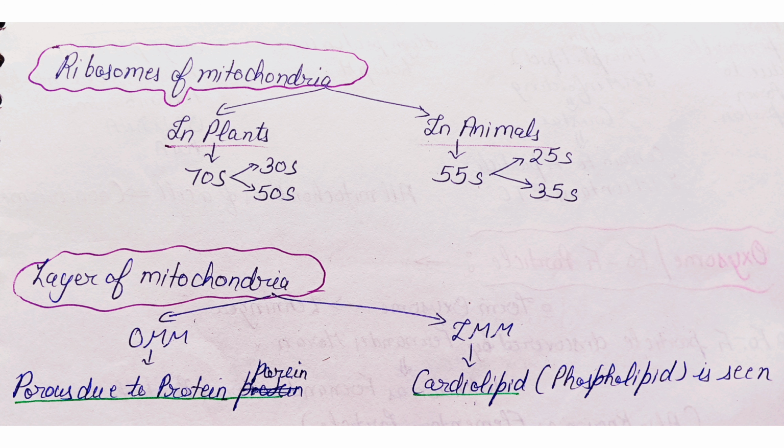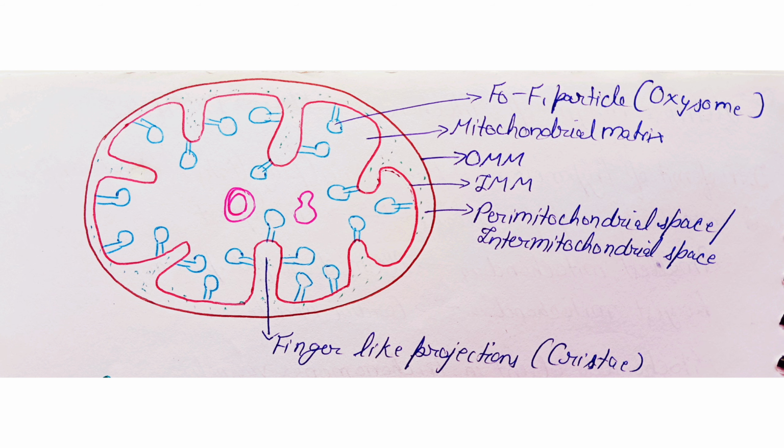There are two layers of mitochondria, the outer mitochondrial membrane and inner mitochondrial membrane. Outer membrane is porous due to the presence of porin protein and in inner mitochondrial membrane the cardiolipin is seen. This diagram shows the structure of mitochondria. Mitochondria is a double membranous organelle, outer mitochondrial membrane and inner mitochondrial membrane.